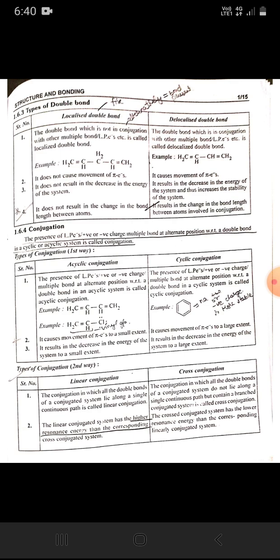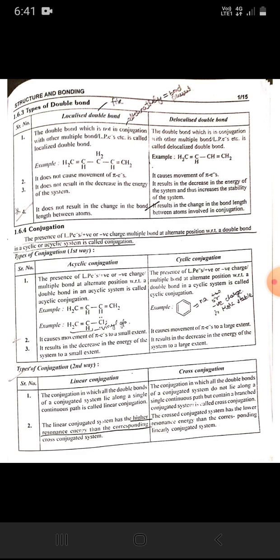Acyclic conjugation. The presence of a lone pair, negative or positive charge, or multiple bond at an alternate position with respect to a double bond in an acyclic system is called acyclic conjugation. Examples are given. It causes movement of pi electrons to a small extent.